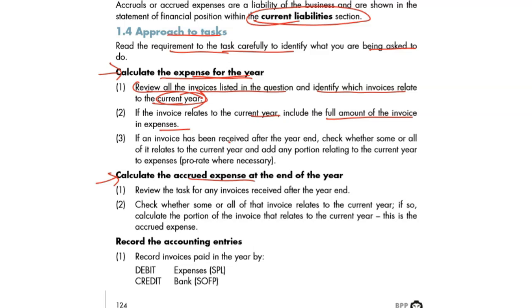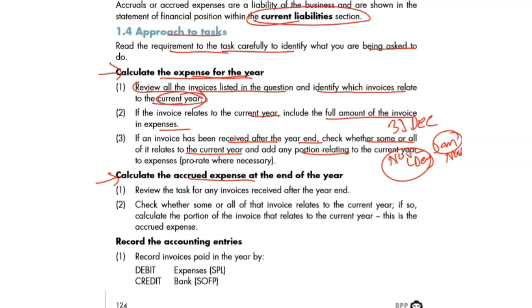If an invoice has been received after the year end, check whether some or all of it relates to the current year and add the portion, some of the months. Let's say your year end is 31st December, and you got an invoice from November till January. So November and December fall into this year, but January is next year.